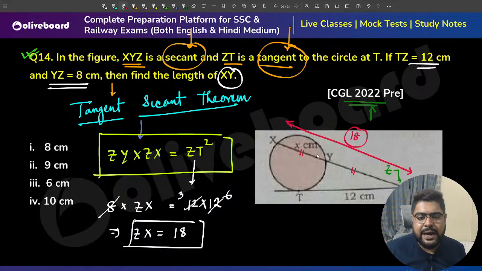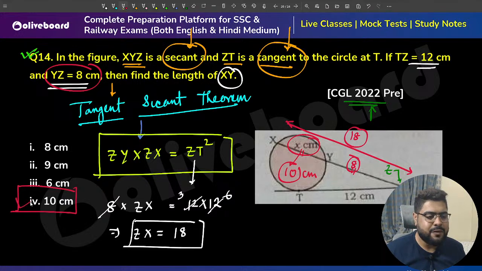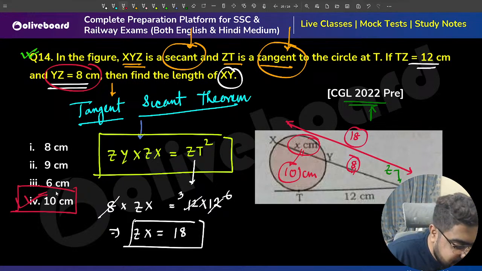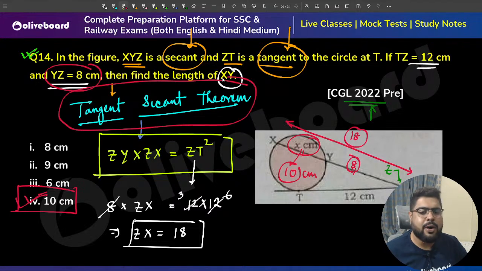Now out of that, YZ is given as 8. This much is 8, so this much must be 10, because the total has to be 18. Option number 4, 10 is your correct answer. Yes, Arghamita has given TZ square equal to ZY into ZX. Absolutely correct. Tangent secant theorem is one of the most important theorems.